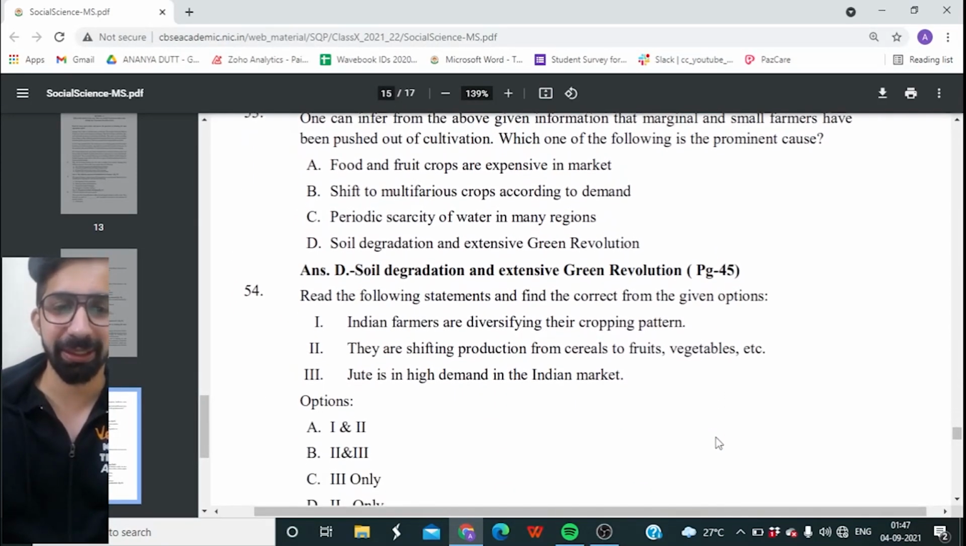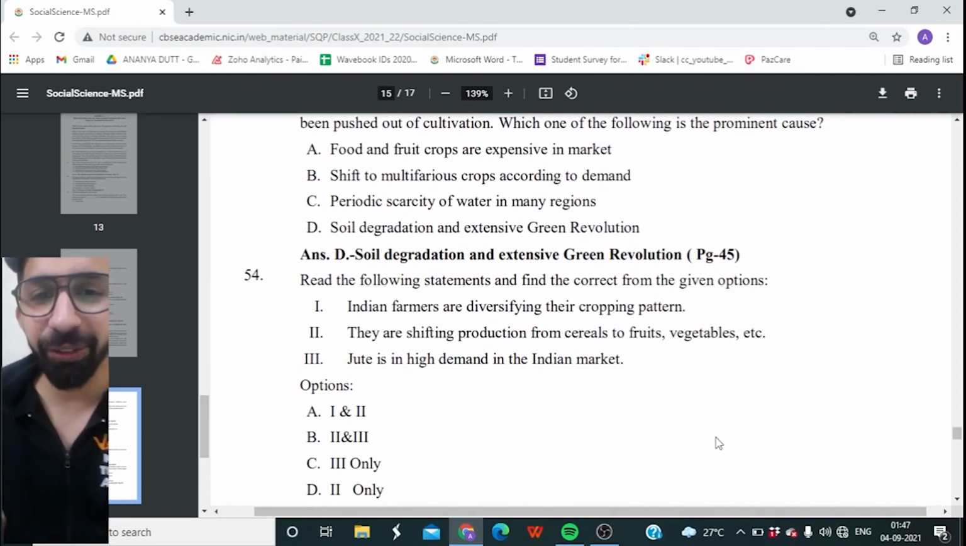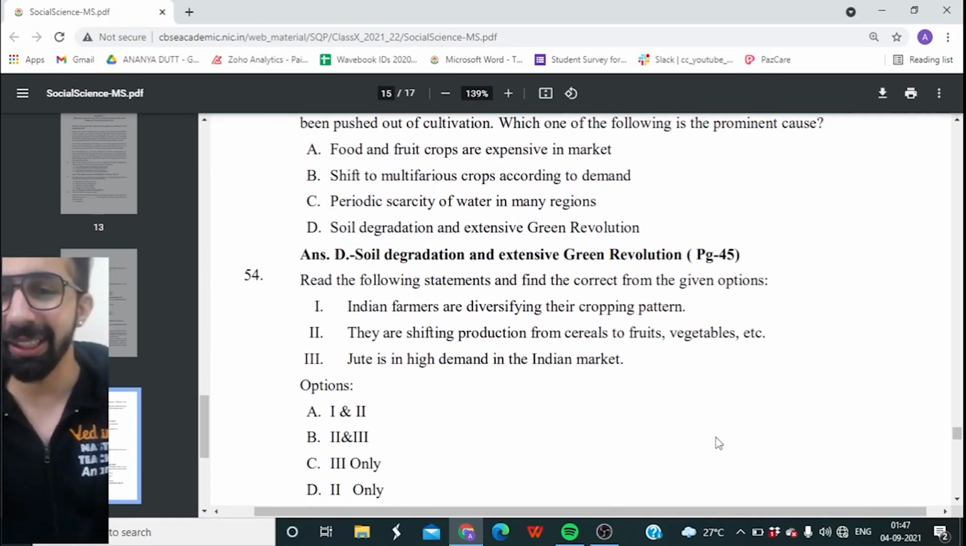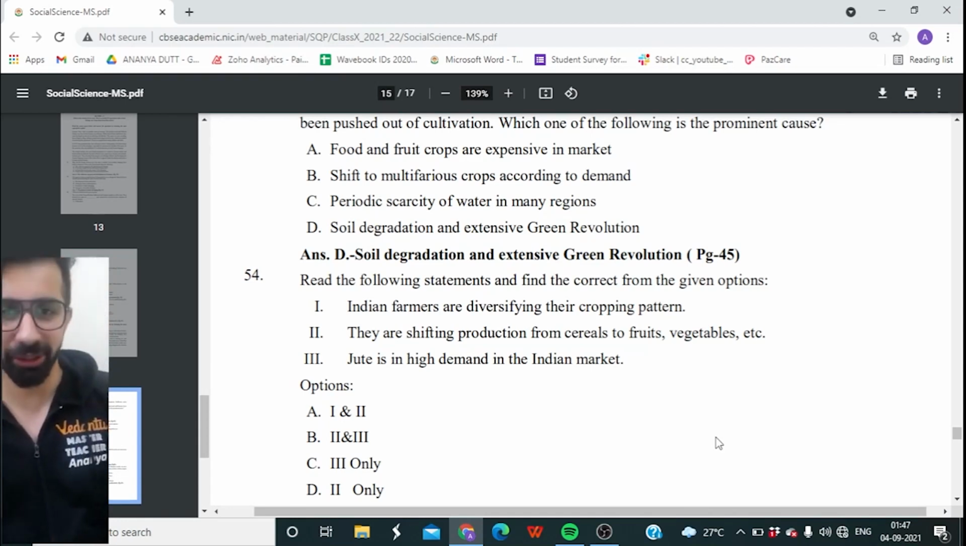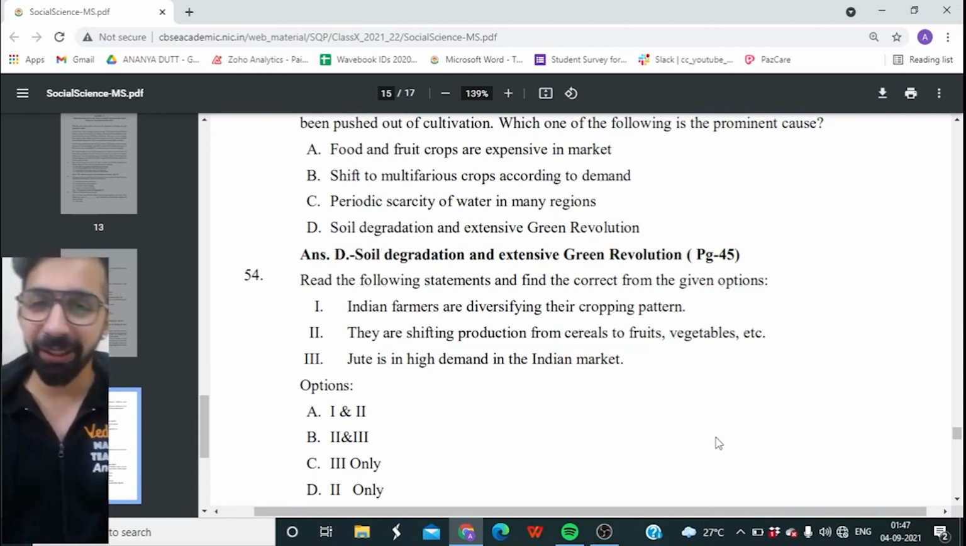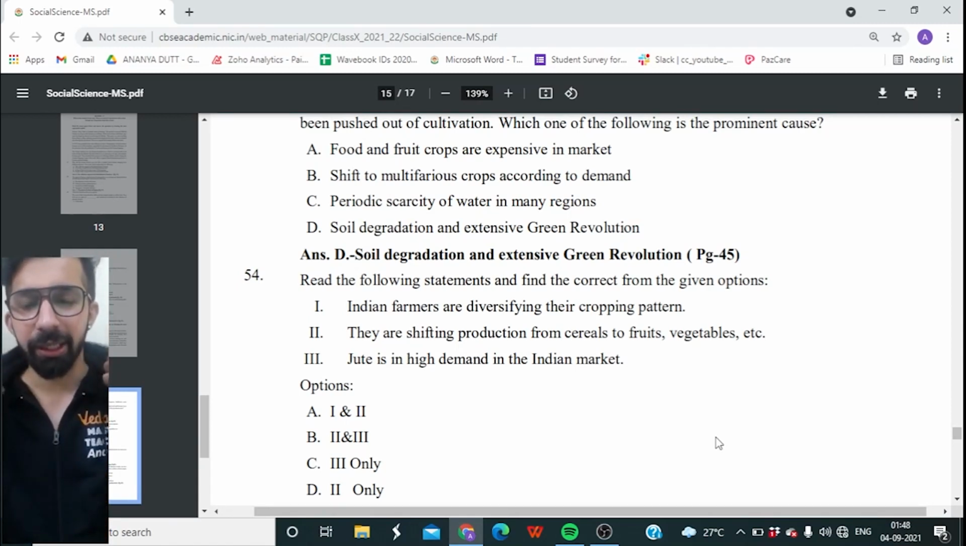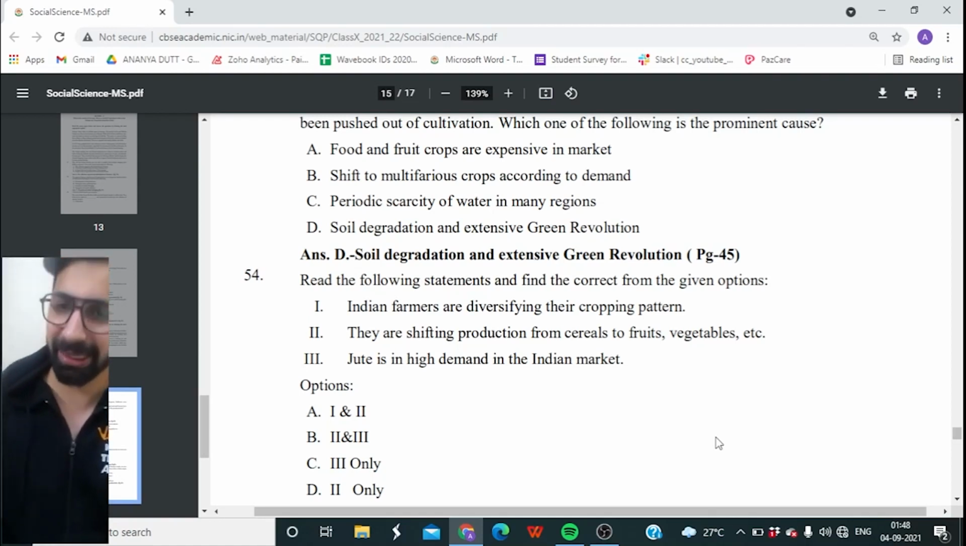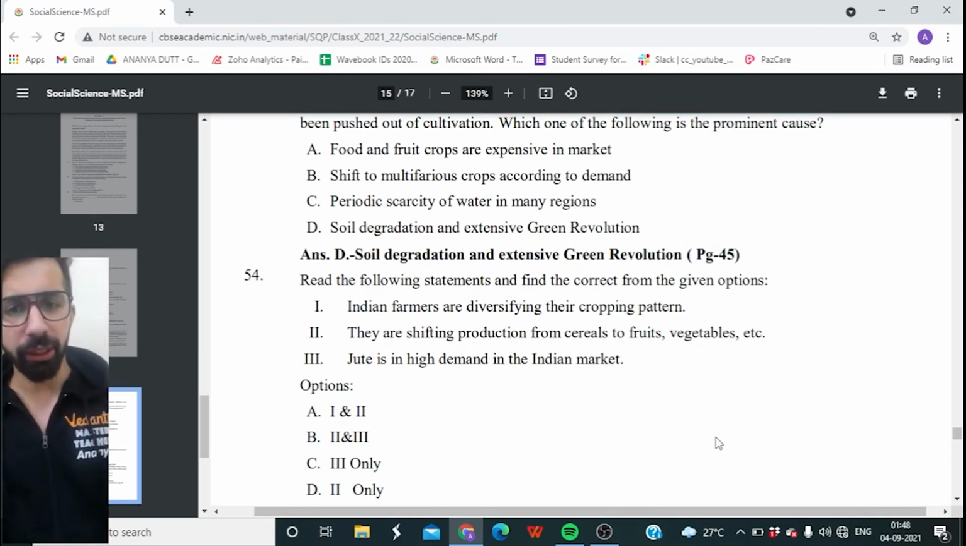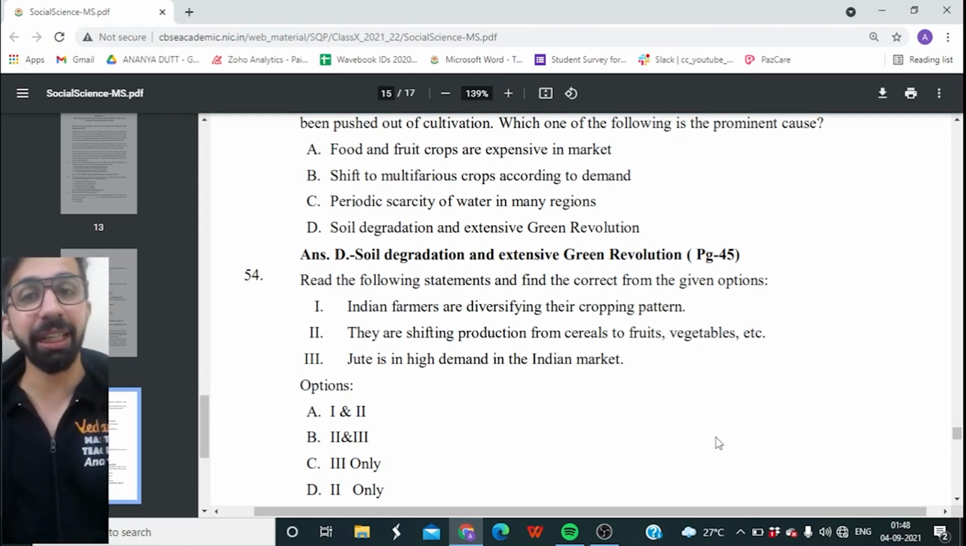54th question, guys. Read the following statement and find the correct option from the given options. Indian farmers are diversifying their cropping pattern. They are shifting production from cereals to fruits, vegetables, etc. Jute is in high demand in the Indian market.